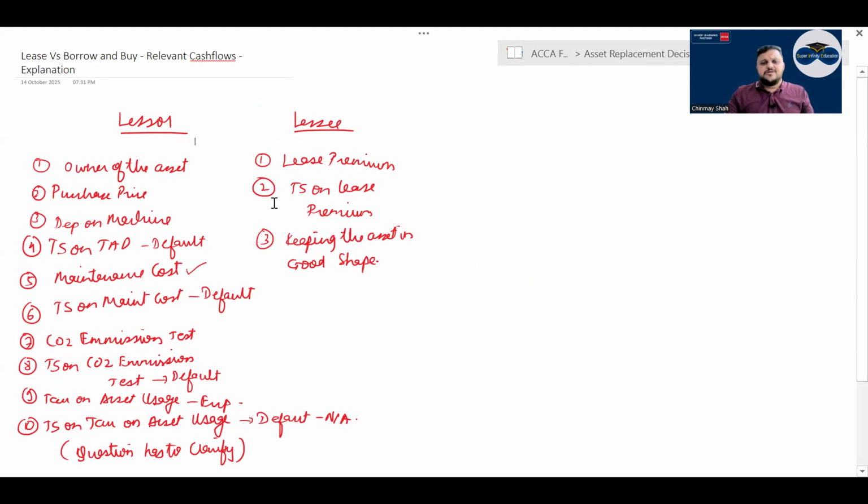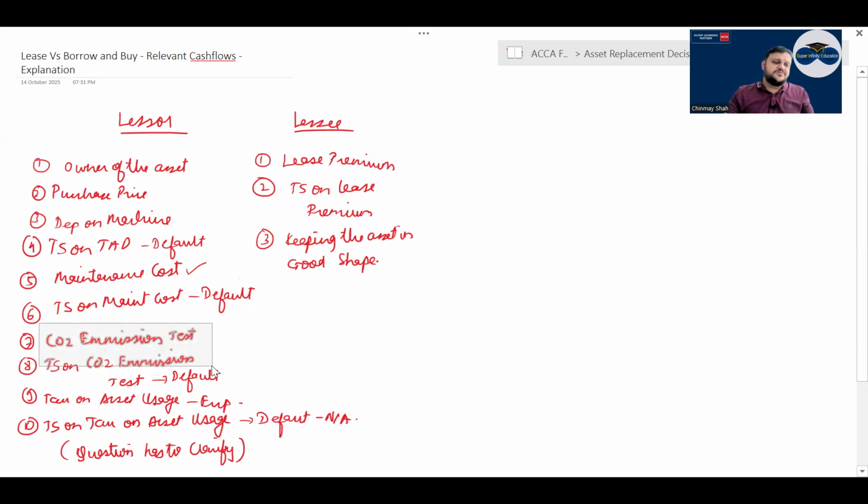Lessor has the purchase price, is the owner, gets the depreciation, and gets the tax shield on depreciation. Maintenance is generally done by the lessor. If nothing is given in the question, maintenance cost is borne by the lessor. If it is specifically given that it is borne by the lessee, then the lessee.